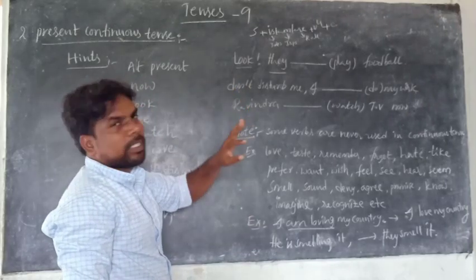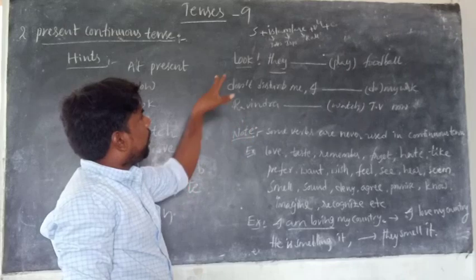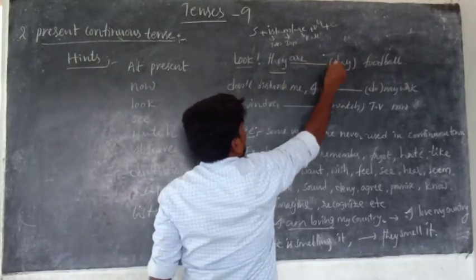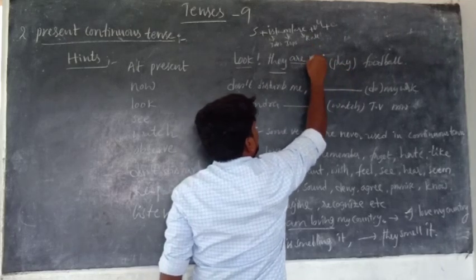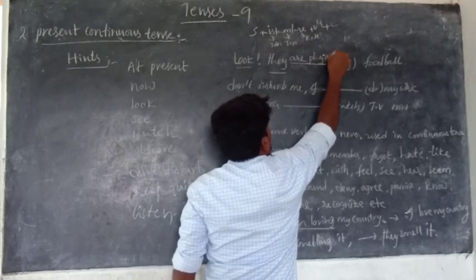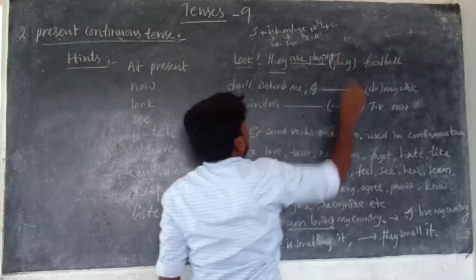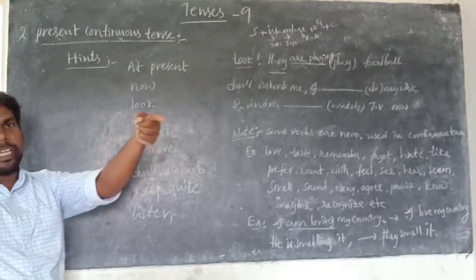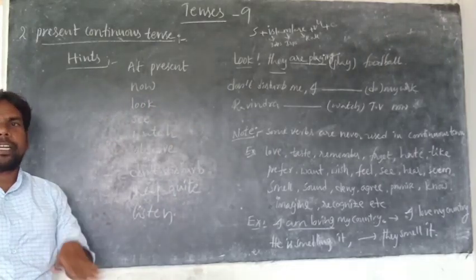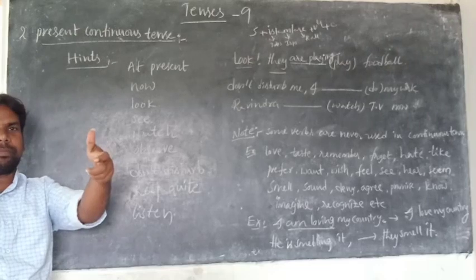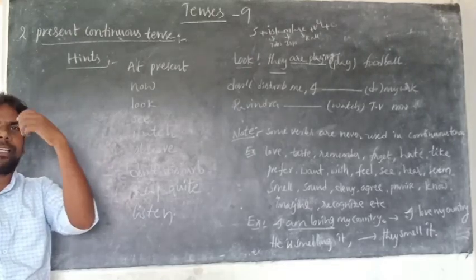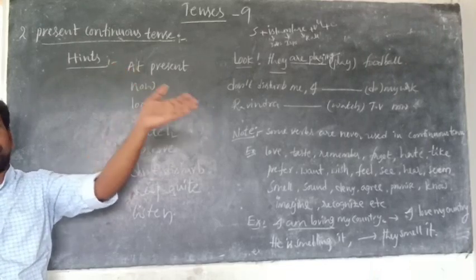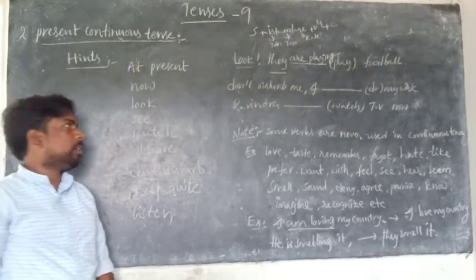The structure you know: subject plus is, am, are plus verb-ing. What is the right be form to use? Are is the right be form to use. They are. And the verb-ing is nothing but V1 plus ing. So the answer is playing. They are playing football. Look, they are playing football. Present continuous means an action going on at present, in front of our eyes. The play is going on.